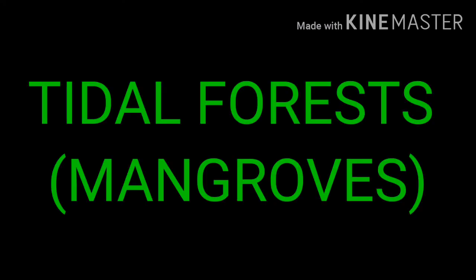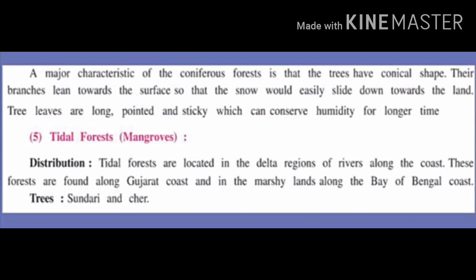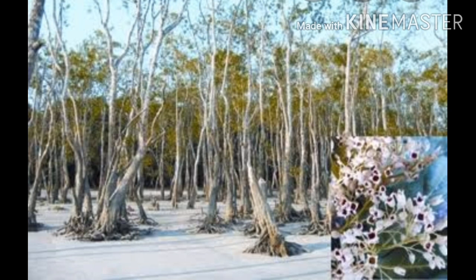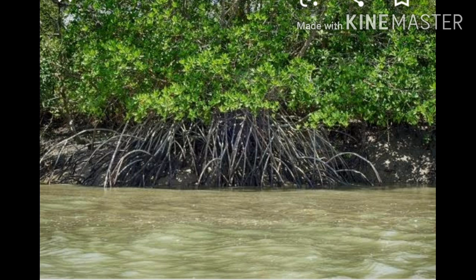Next point is tidal forest. So first see the distribution. Tidal forests are located in the delta regions of rivers along the coast. These forests are found along the Gujarat coast and in the marshy lands along the Bay of Bengal coast. We are talking here about two coasts: first is the Gujarat coast and the second one is the Bay of Bengal coast. What kind of trees are we getting here? Sundri and Keora. Tidal forest means mangrove forest, that is the other name of it.